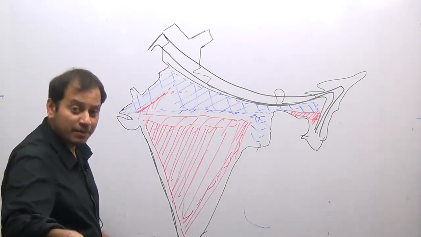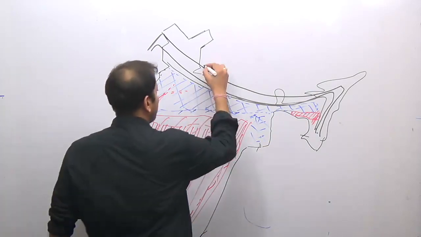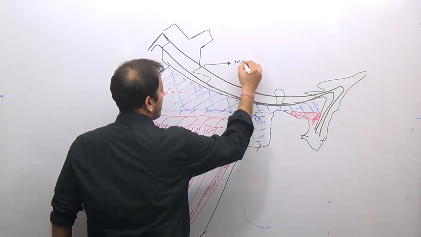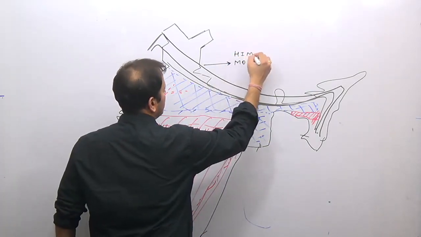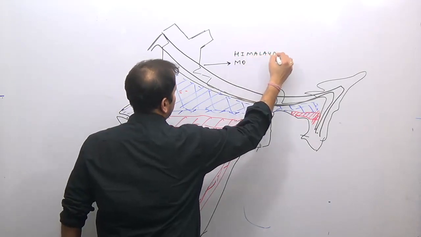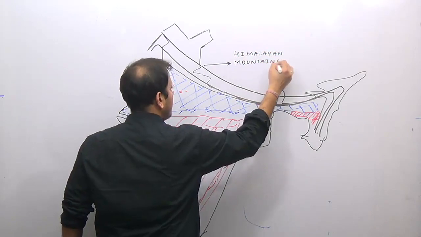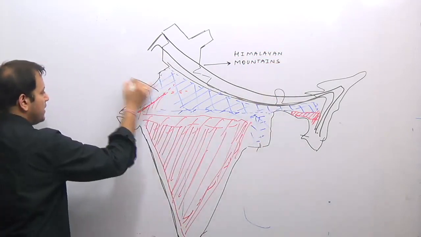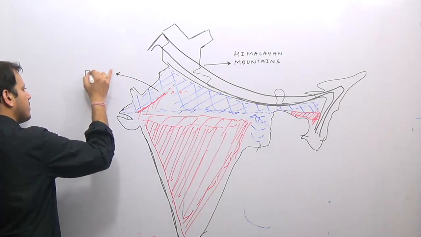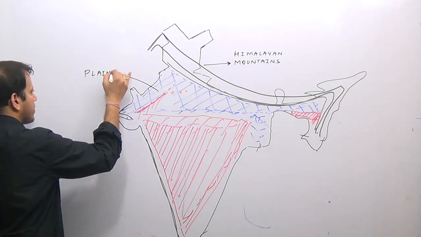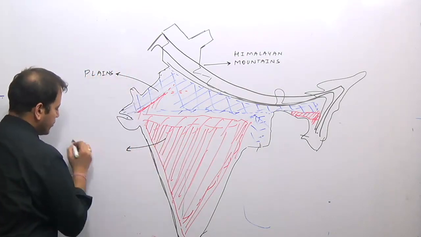So we have the Himalayan mountain system, the mountains. We have the plains. We have the Peninsular Plateau.